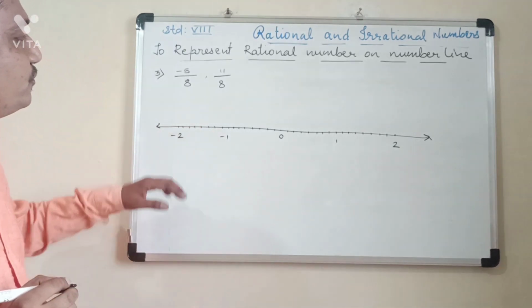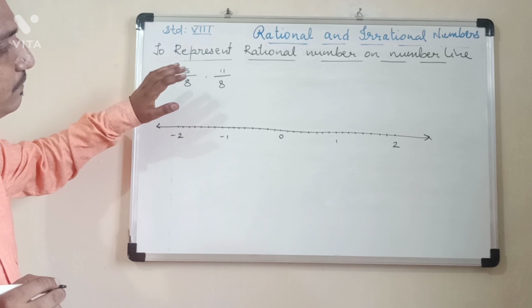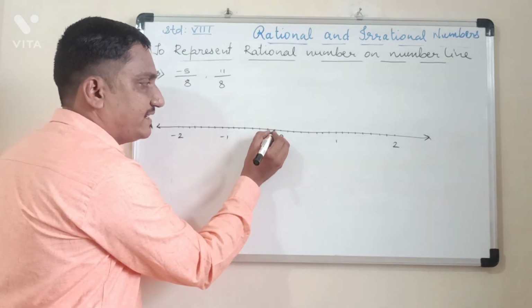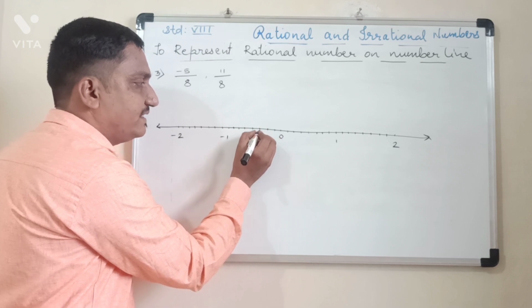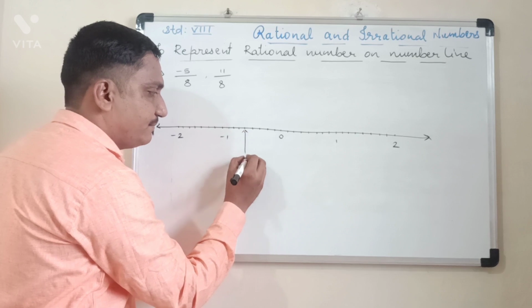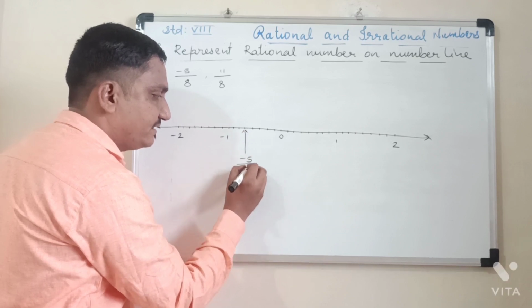So first you have to show minus 5 upon 8. Minus 5 upon 8 will be to the left side of 0. This will be minus 1 upon 8, minus 2 upon 8, minus 3 upon 8, minus 4 upon 8. This number is minus 5 upon 8.